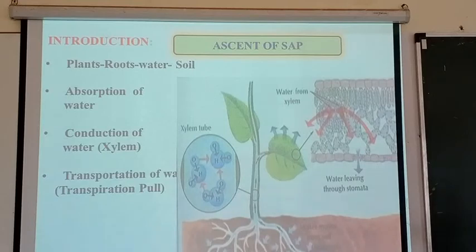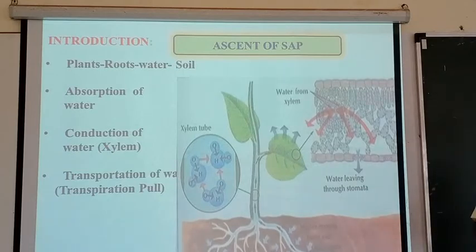Xylem is a complex tissue present in the root system. Different elements in the xylem all together conduct the water and minerals from the soil, from the root system into the stem and the leaves.